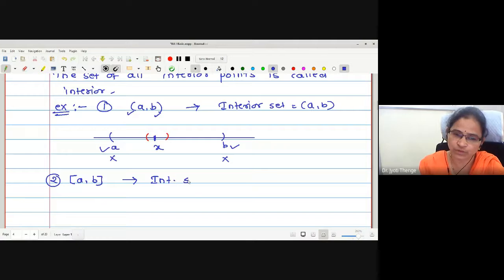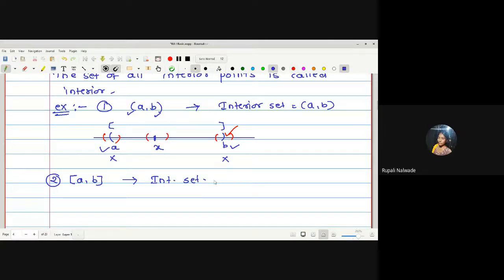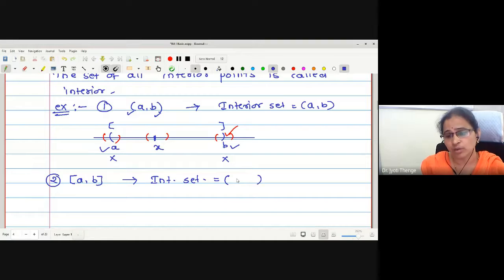Your answer should be ready with you now. Same na? Closed, you have to make closed. Now you have to check for A and B also. Whether A and B are interior points. Check for A. It goes outside the set. Here also it goes outside the set. Therefore, A and B are not interior points. Therefore, what is my interior set then? May I say open interval again? Right? Yes, ma'am.